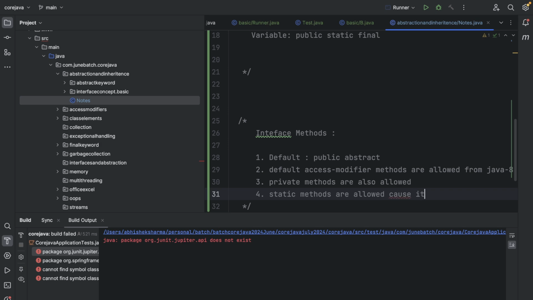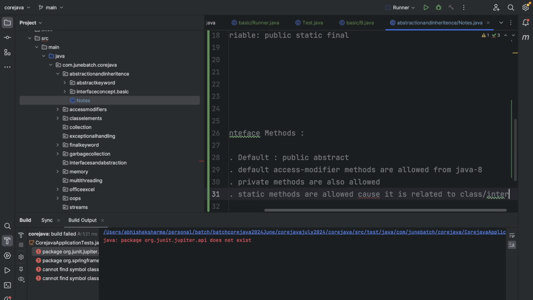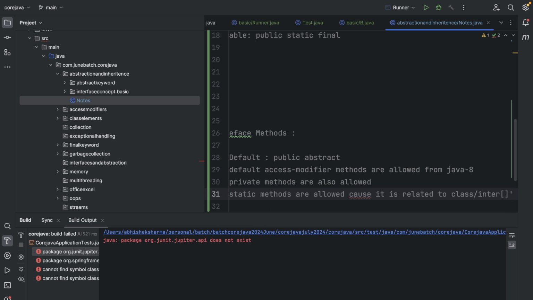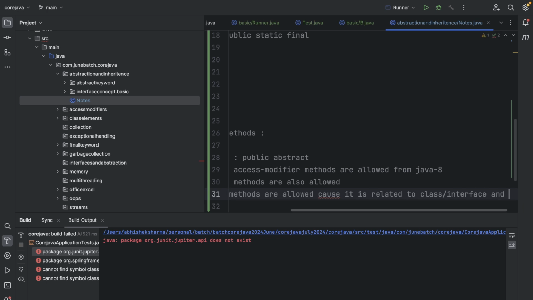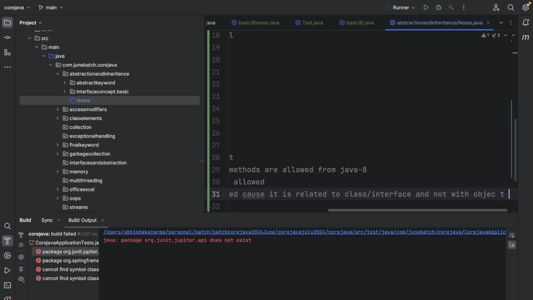because it is related to the class or interface and not with objects.